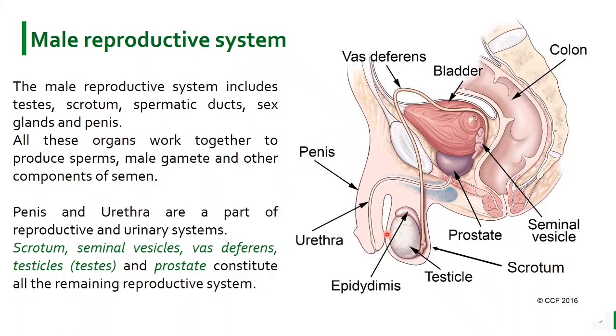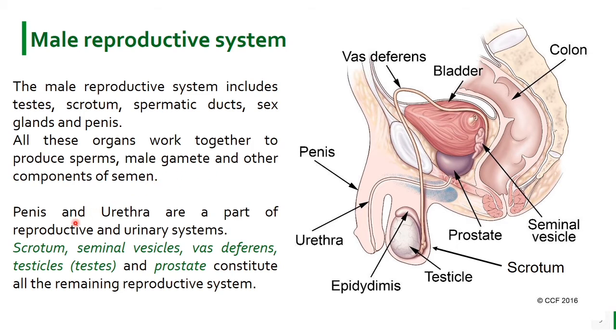It consists of testes, then accessory ducts, accessory glands, and external genitalia. All of these organs work together to produce sperm cells, male gametes, and other components of semen.